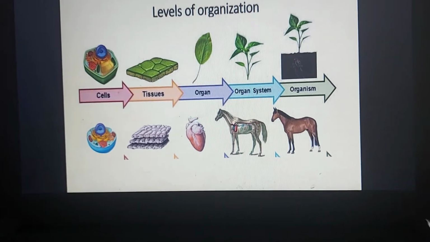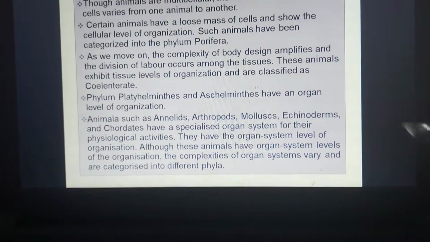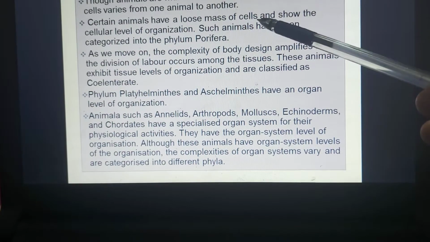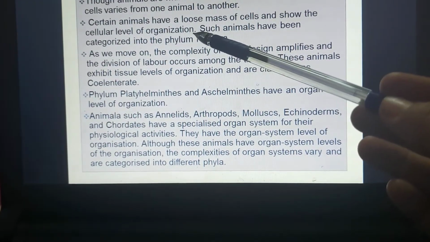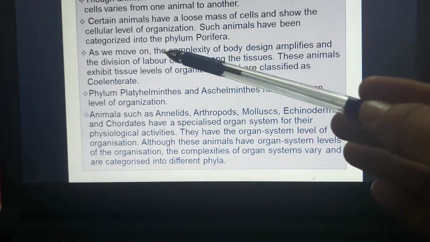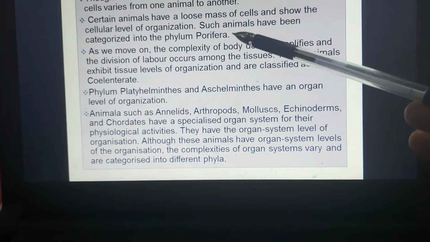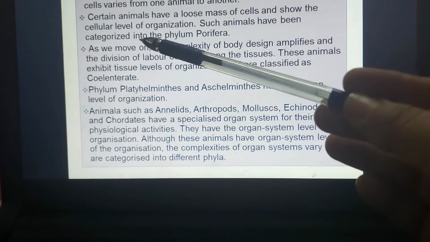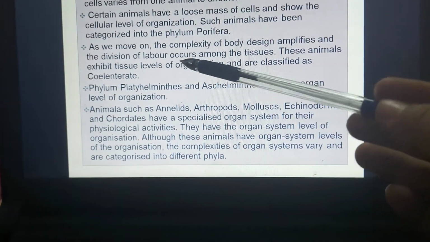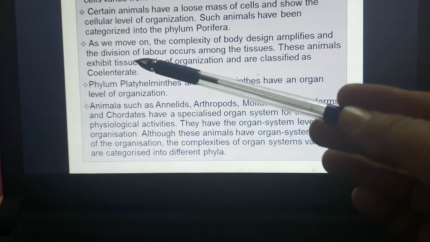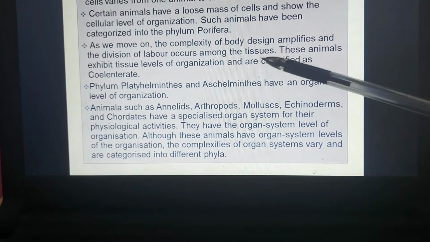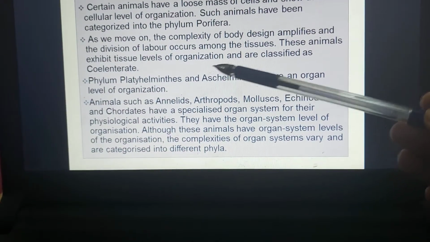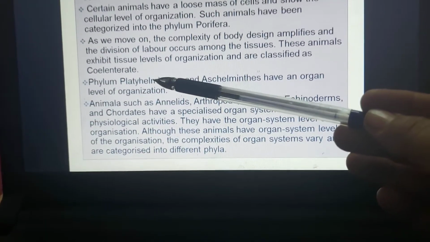The first level of organization is the cellular level. Certain animals have a loose mass of cells and show the cellular level of organization. Such animals are categorized into the phylum Porifera. Then, as we move on, the complexity of body design increases and division of labor occurs among the tissues. These animals exhibit the tissue level of organization and are classified as the coelenterates.